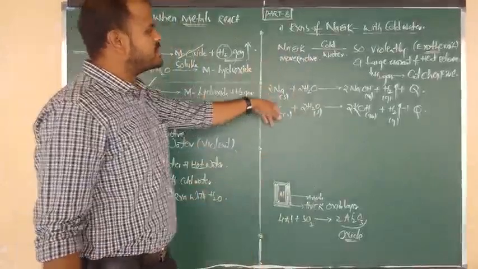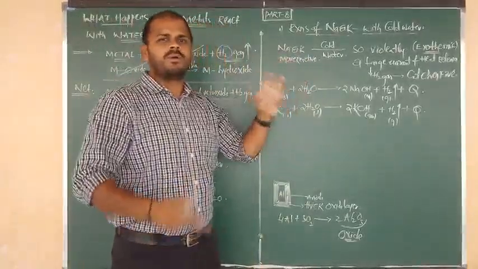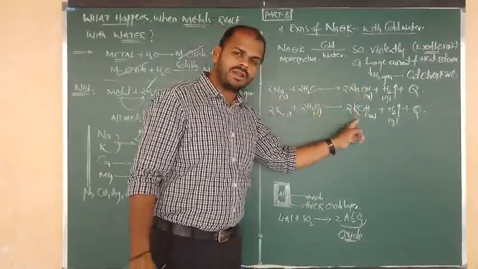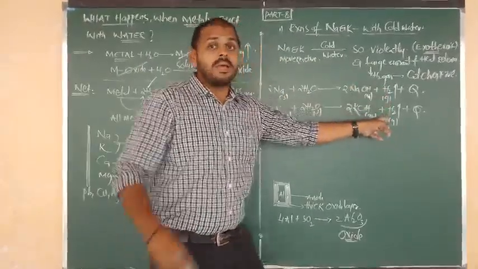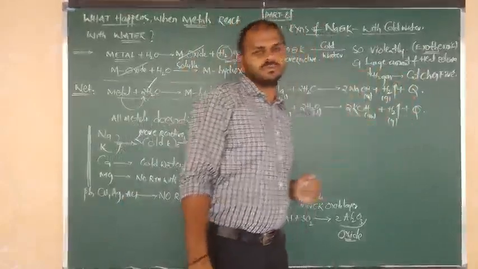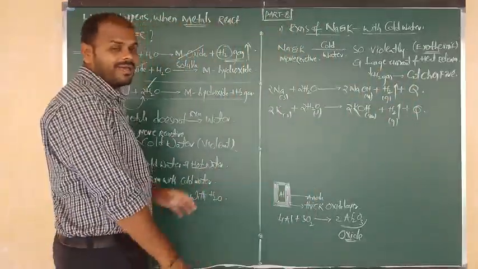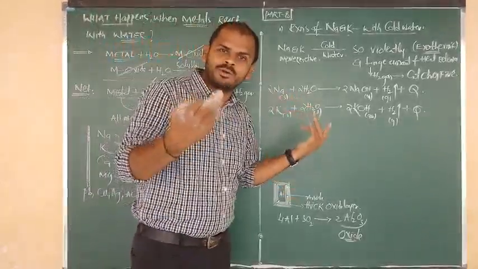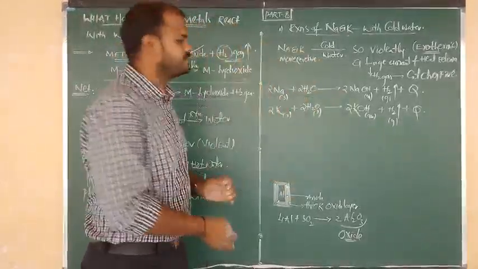So sodium and potassium are more reactive elements with a vigorous nature. They react with water to form the respective hydroxides and liberate H2 gas, but that H2 gas easily catches fire due to the release of a large amount of heat. That was the reactivity of sodium with cold water; hot water and steam are a bonus.